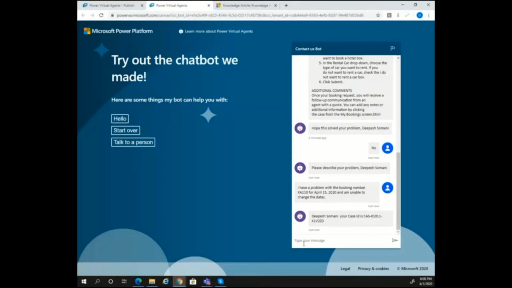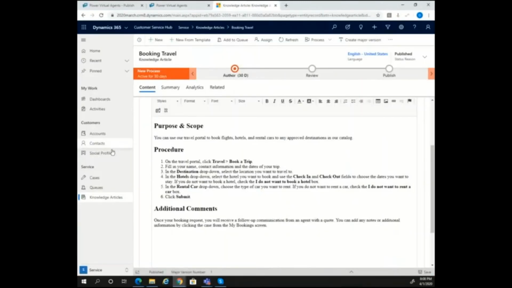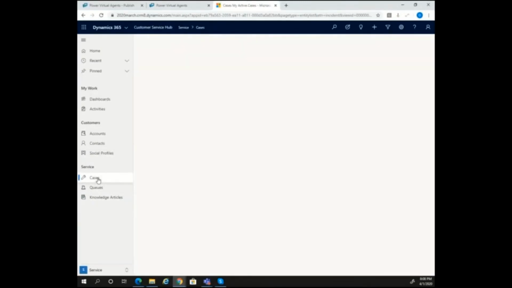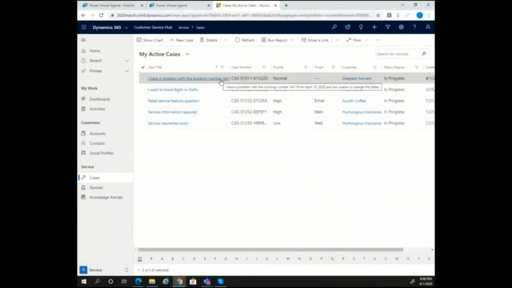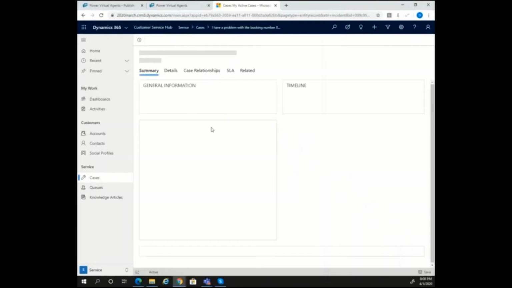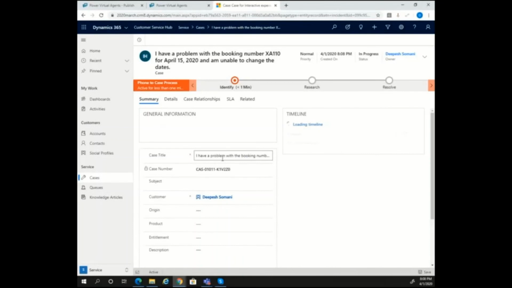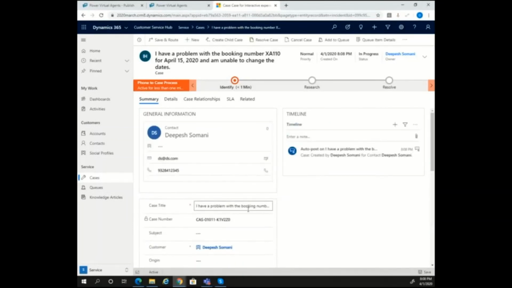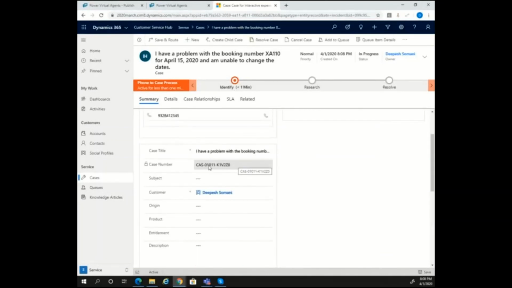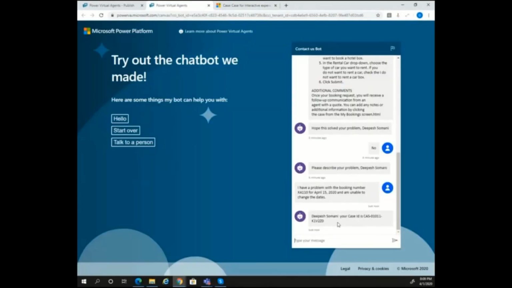Not only that, it is still personalizing the experience. So let's quickly go into the case entity in our customer service application and see if I have this booking already generated. Yes, it is. And it is linked to the customer as well. So I have a problem with my booking number and this is my case ID. This is the relevant case ID, which is exactly available through my bot over here.